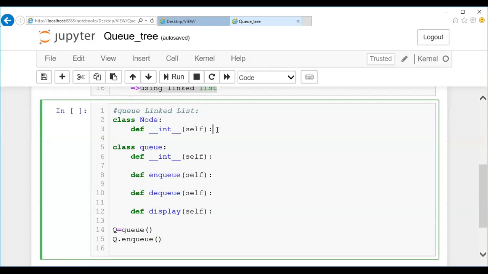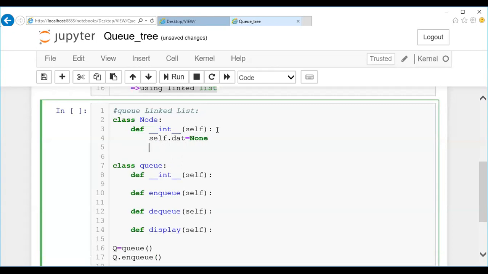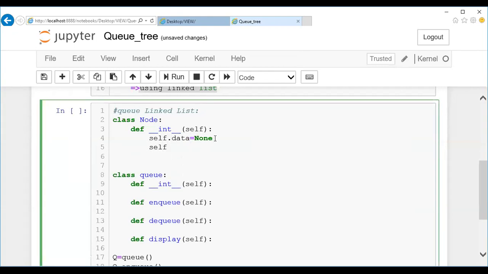As we know, when I say node, a node will have two parts. One is the data part. The data part will be written as self dot data assign None. And next is the next part, right? So we'll fill this. These are the basic requirements for a node. Data and next part are filled with None.